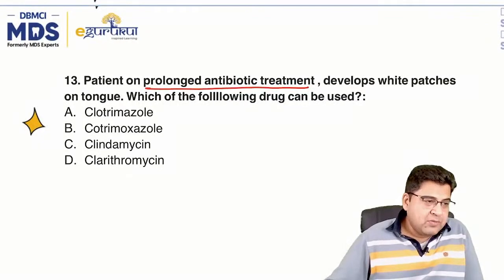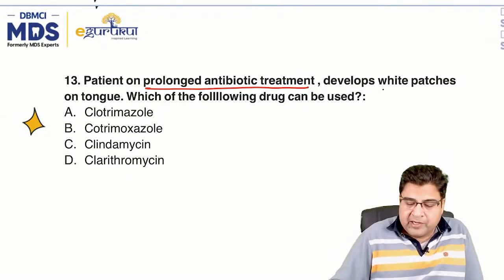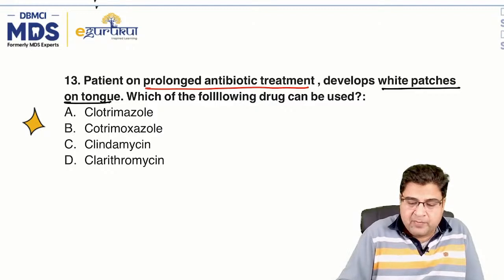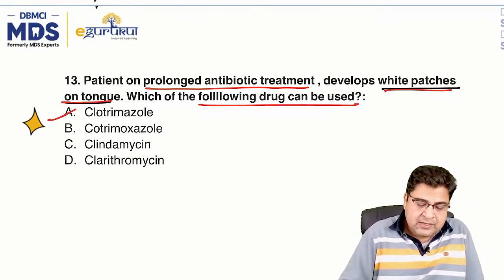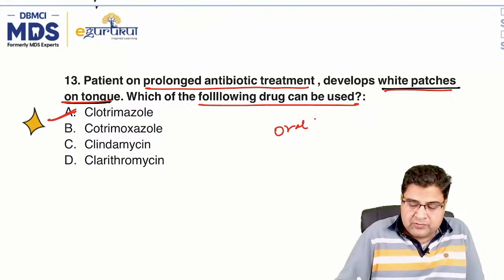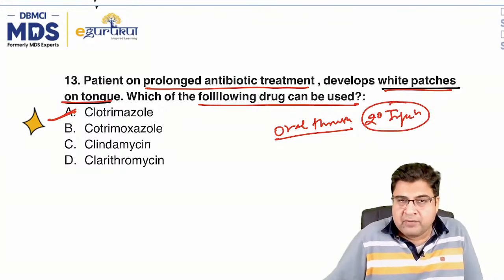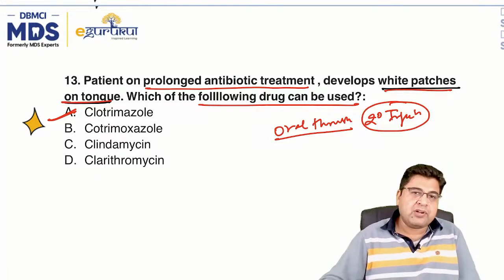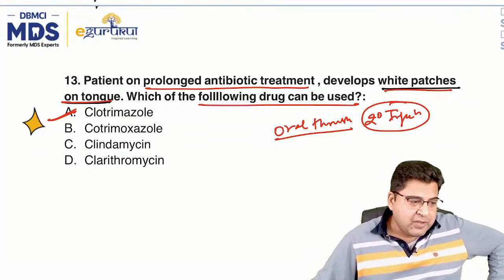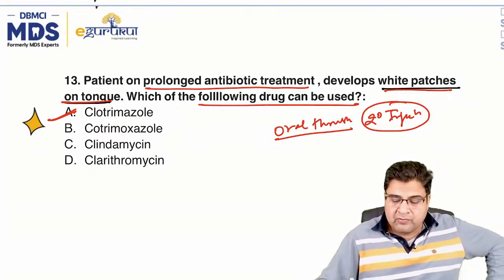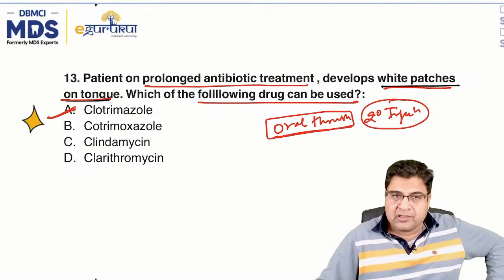So the patient is on prolonged antibiotic treatment, developed white patches on tongue. Patient has got white patches on tongue. So which of the following drugs can be used? So the answer is, this is an oral thrush. So this was a case of oral thrush. It's a secondary infection which patient can get when patient takes antibiotic treatment for a long time. So whenever patient takes antibiotic treatment for a long time, patient will get a secondary infection, patient will get an oral thrush.